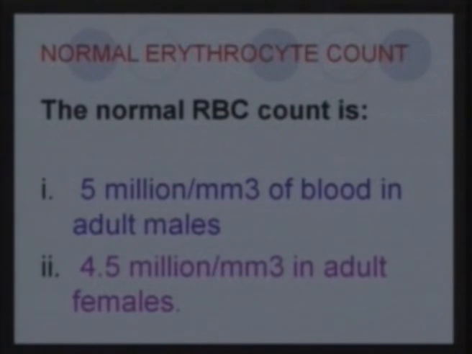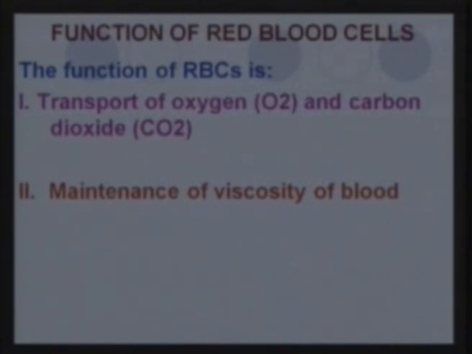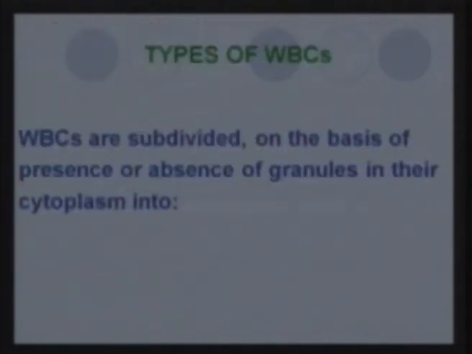Now, as I have been explaining these things, you may have guessed some, or you may have also read about some of the functions. Now what are the important functions of the blood? They transport oxygen and also carbon dioxide. They maintain the viscosity of the blood, that is the thickness or thinness of the blood. And they also maintain the acid-base balance, that is, they act as a buffering agent to maintain the pH.